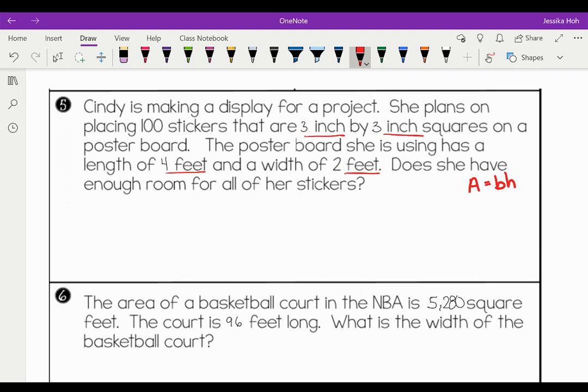So first of all, let's see if she has enough for her project with 100 stickers 3 by 3 inches. So we're going to take 3 by 3, because we know to multiply an area by each other to get its area. So 3 times 3 is 9. So 9 inches squared is for each individual sticker, and she's going to have 100 of those stickers. So we need to multiply it by each other. So 100 times 9 is 900 inches squared.